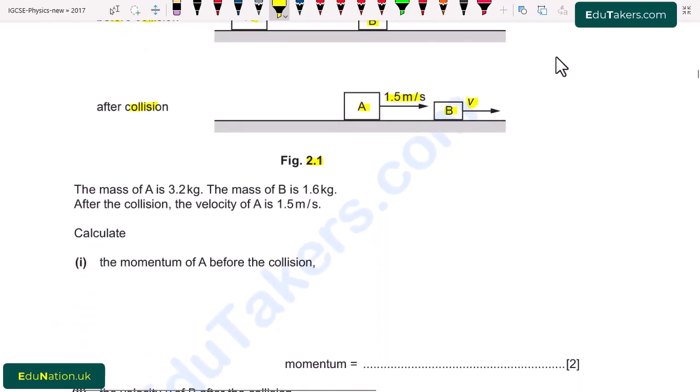The mass of A is 3.2 kilogram. The mass of B is 1.6 kilogram. After the collision, the velocity of A is 1.5 meter per second. Calculate. Part first, the momentum of A before the collision. So we have to find out the momentum of the block A before collision.